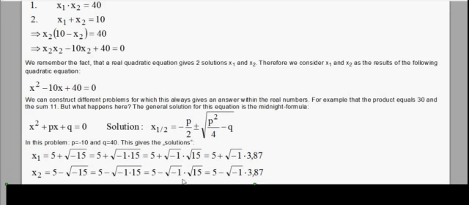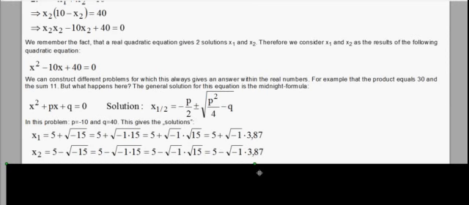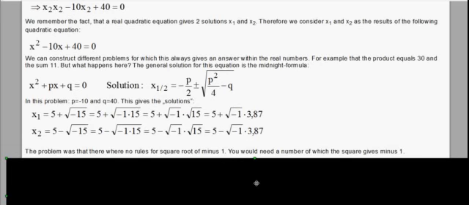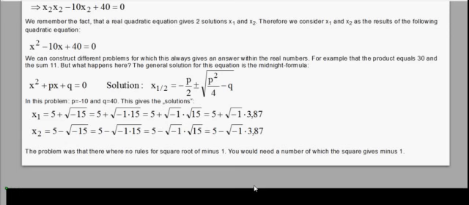And for the second solution, we get 5 minus the expression under the square root, and this is in this case 5 minus the square root of minus 1 times 3.87. But as you can see, we did not really solve the problem because we still don't know what is the solution of the square root of minus 1. So the problem was that there were no rules for the square root of minus 1. We would need a number of which the square gives minus 1. So how to continue?